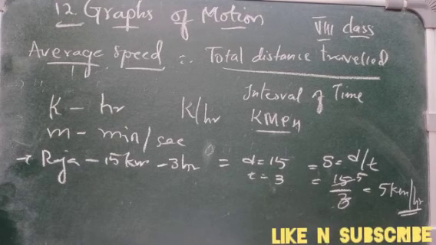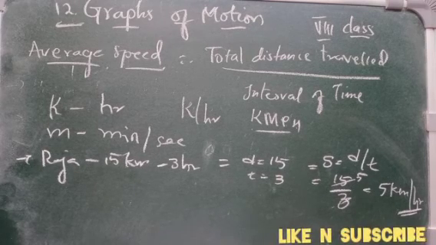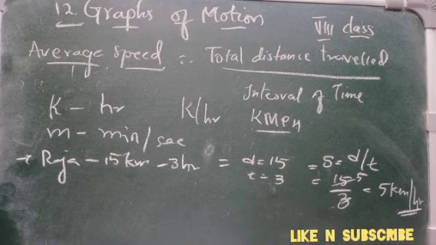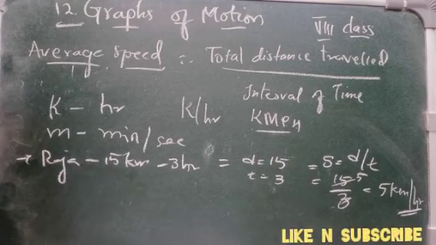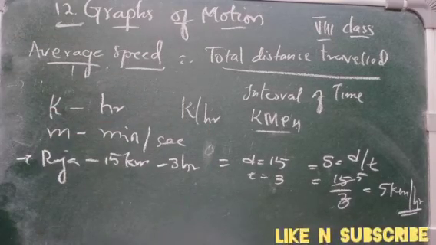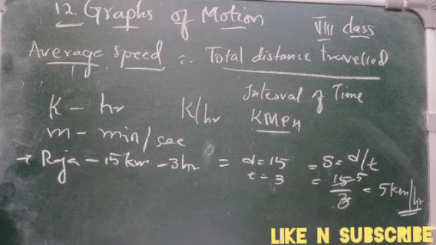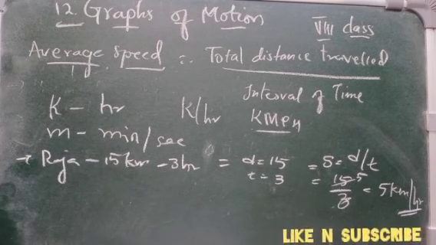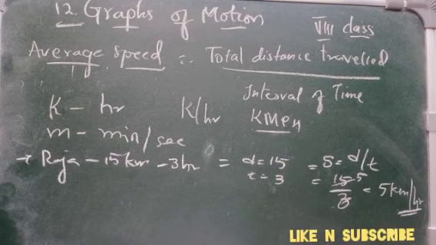So there are many different ways in which you can describe a journey in this chapter, but we should learn how to use a graph to describe and represent this motion. We can write it like this, we can show it like this, but if you represent it on the graph, it will look more beautiful and more practical, right?